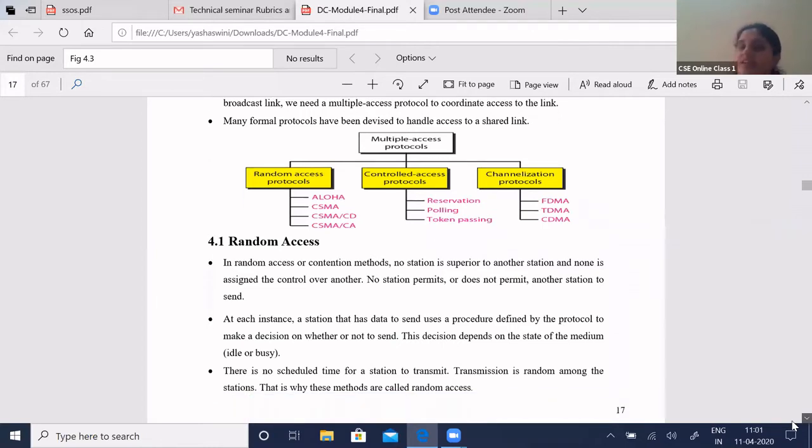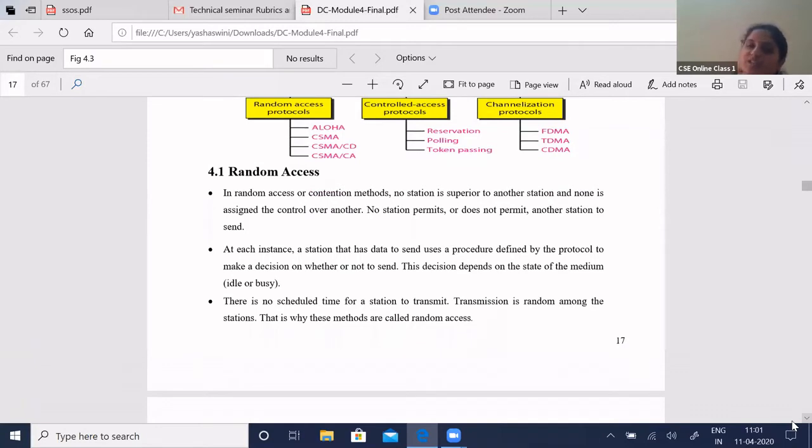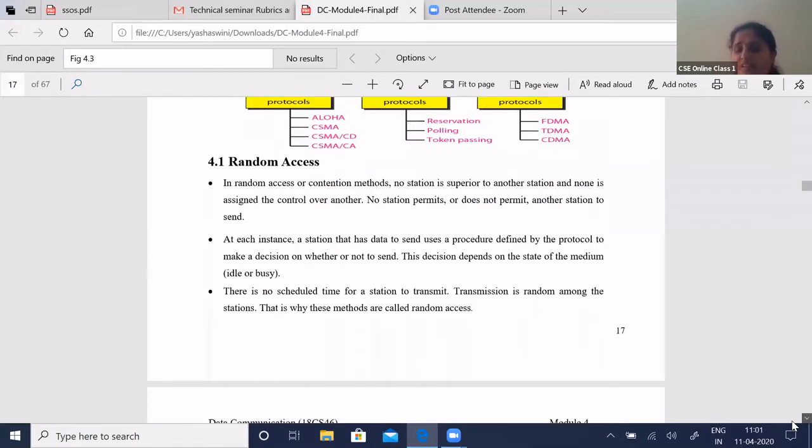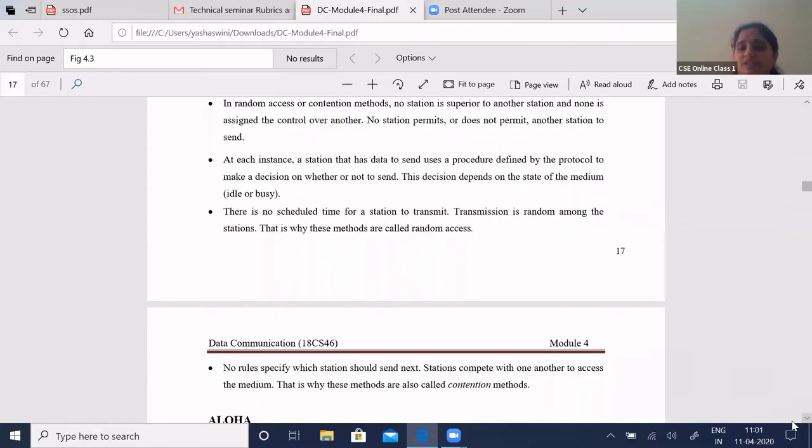There is no time scheduled to transmit the data in random access. Randomly, one of the stations can take up sending the data, and the others will receive. There is no particular rule to specify which is the next station that can take priority. All of them have the same priority in random access protocols.